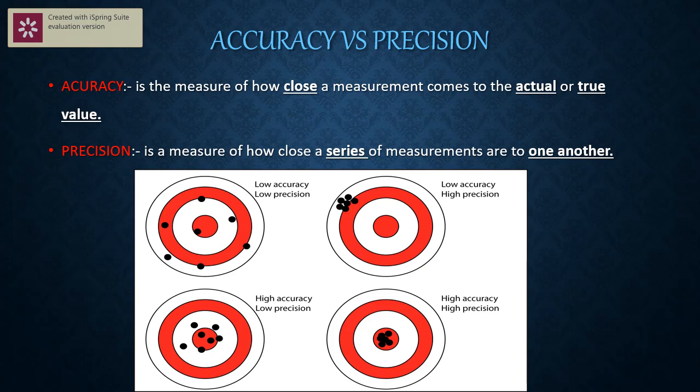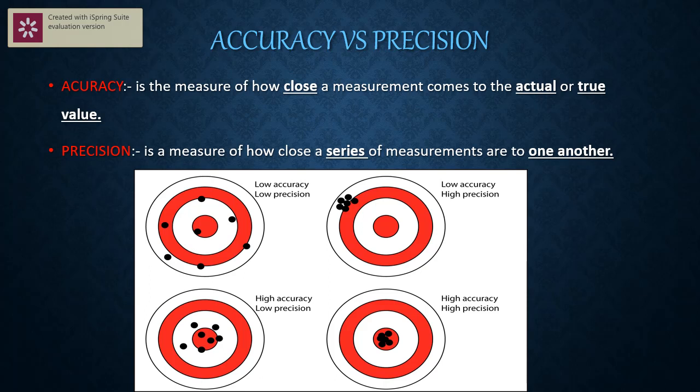For example, if he measures the mass of the beaker as 19.9, 20.1, 19.95, so this reading is called what? He is accurate, but he is not precise, because all the 3 readings are not close. That's why he is lacking in precision. So he is called a high accuracy and low precision example.